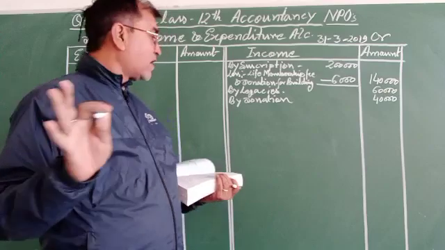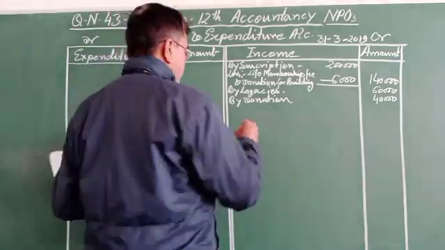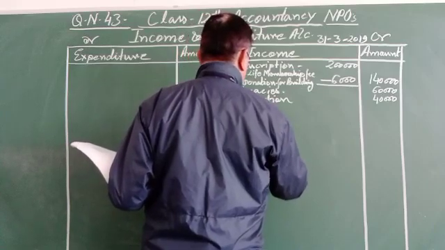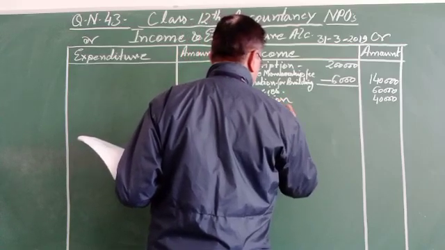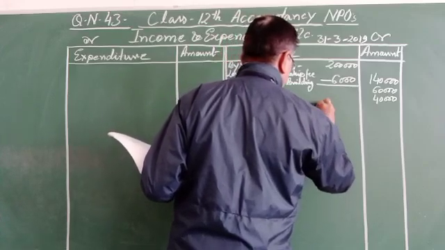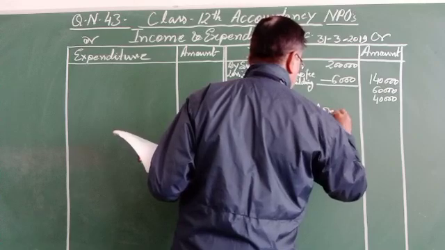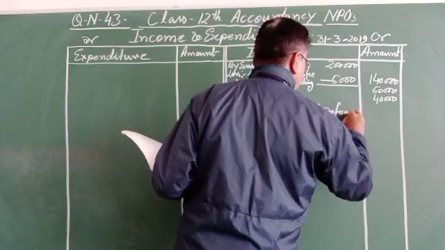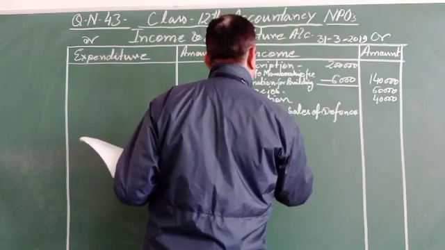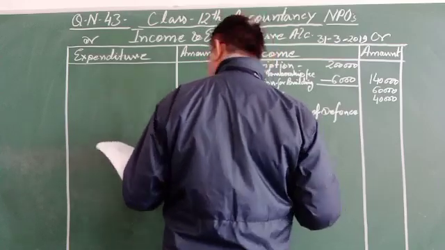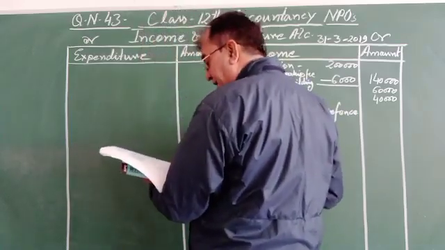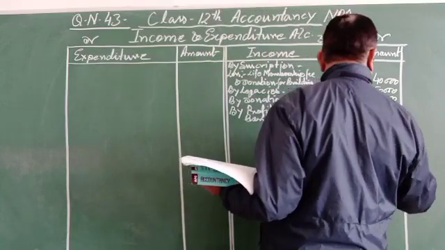So the profit on sale of defense bond is 40,000 minus 30,000, equal to 10,000.